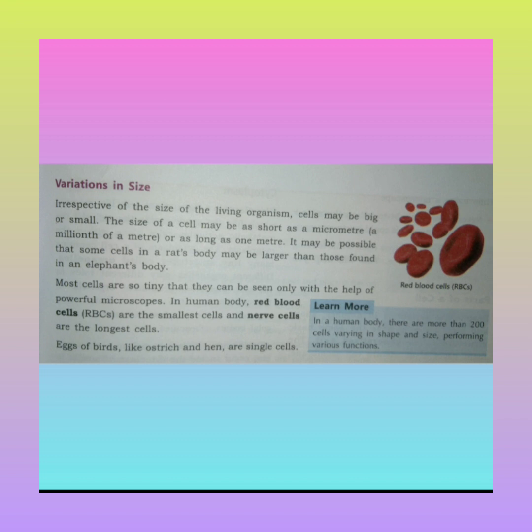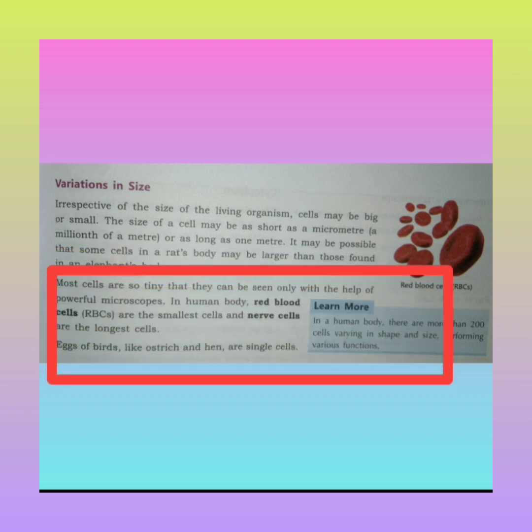Most cells are so tiny that they can be seen only with the help of a powerful microscope, not a simple microscope. In our human body, red blood cells, RBCs, are the smallest cells, and nerve cells are the longest.